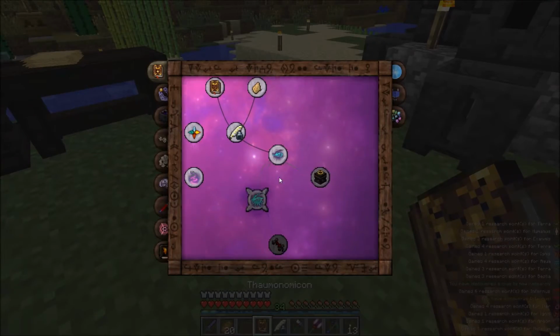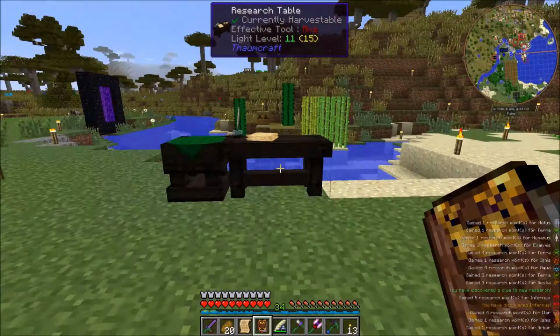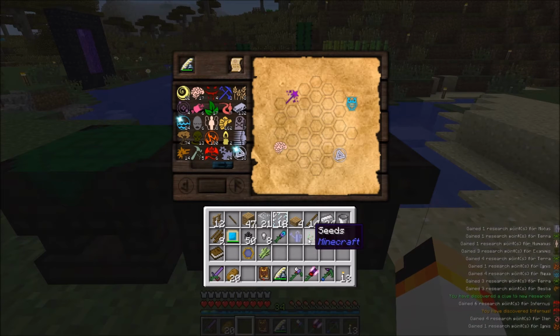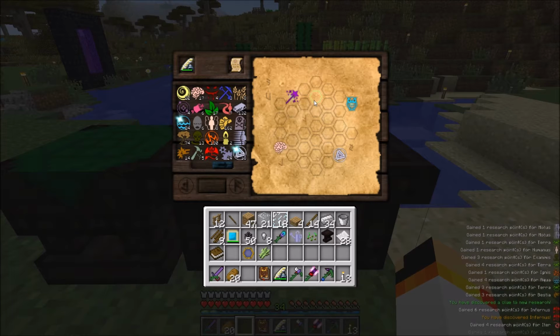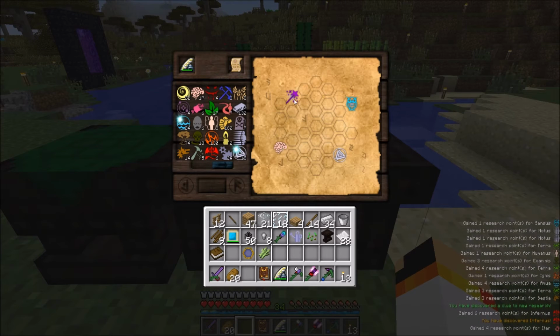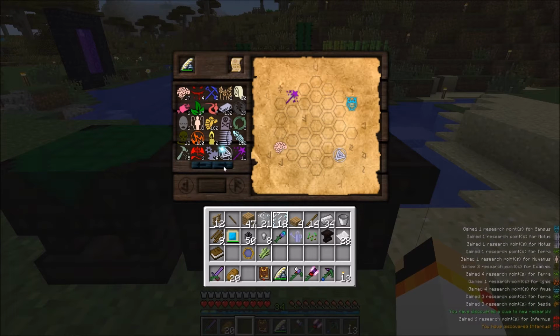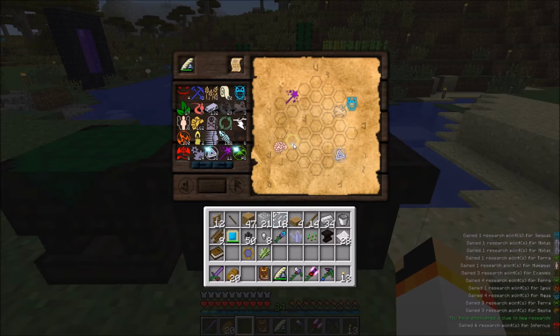And the reason I'm going to keep them in my inventory is so that I can click on stuff like this, for instance, Research Mastery, so that we can just get notes whenever we want them and not have to worry about having to take the scribing tools in and out. Now this is obviously, it gets significantly harder the more advanced the research is. For instance, we have these three again, and then we have Recantio. So let's join these three in a way we know how.